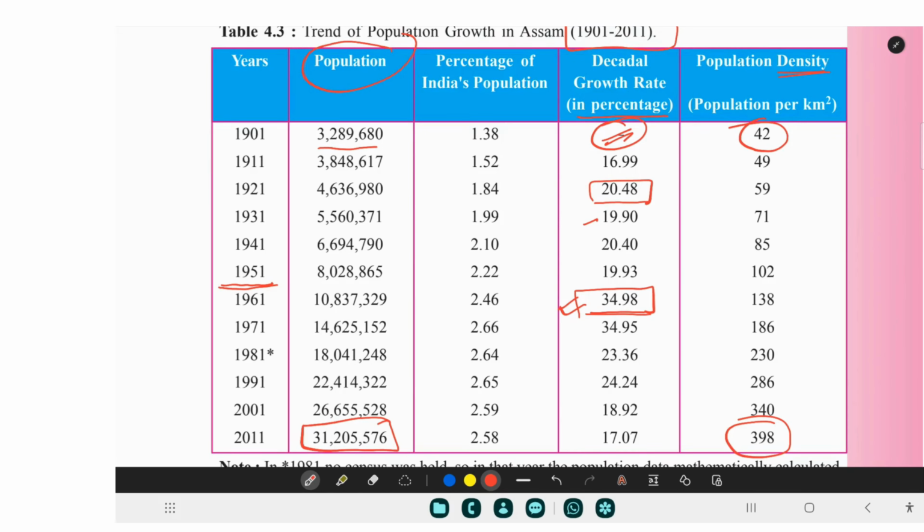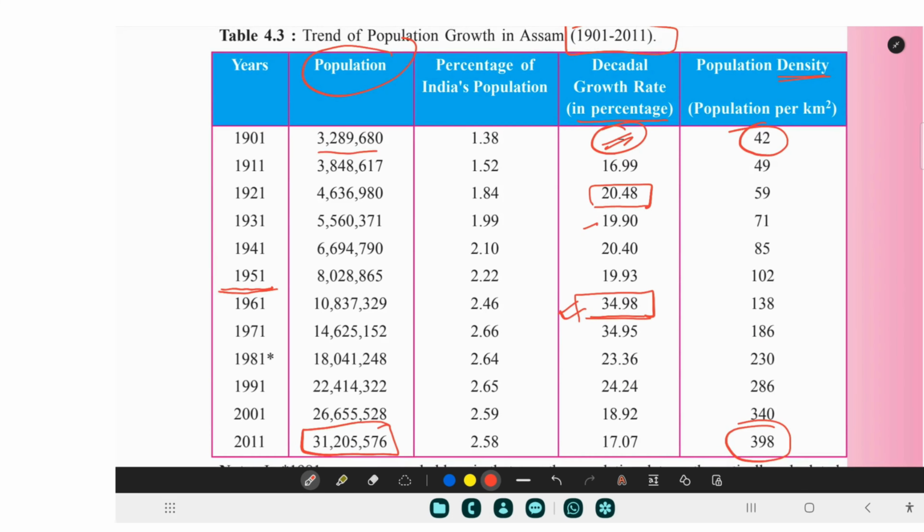Now, if I have to explain what is density, take this example: this is an area, take it to be 1 square kilometer, all the sides are equal, 1 kilometer from all sides. So in this square kilometer, how many people are residing in this area? In 1901, 42 people were residing in this area.